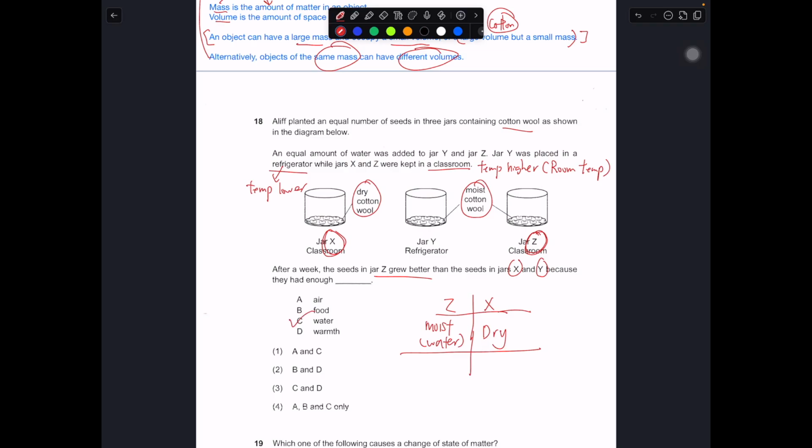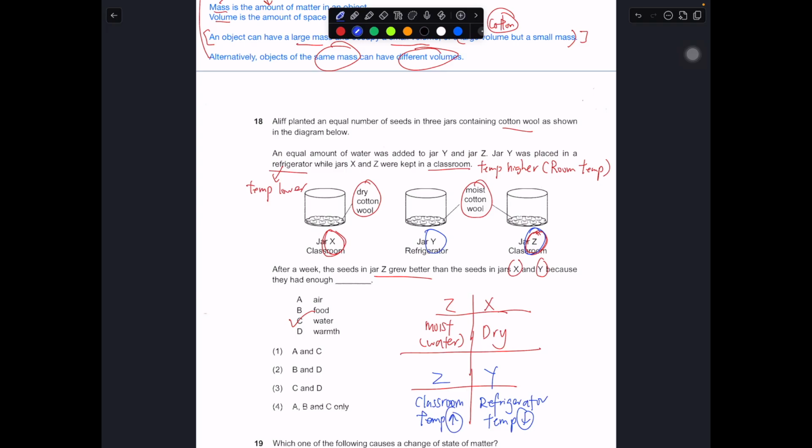Then we compare Z and Y. Maybe let me use the blue color. One of them is in the classroom, one of them is in the refrigerator. The temperature here is higher, the temperature here is lower.